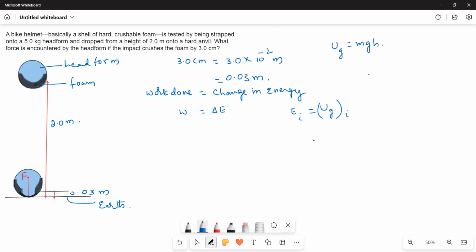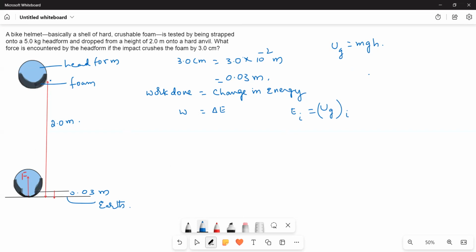Now what happens when it falls through 2 meters? Its potential energy is getting converted into kinetic energy during the fall. By the time it reaches the ground, that means the reference point, UGF again becomes 0. And then you may be wondering, what about the kinetic energy?